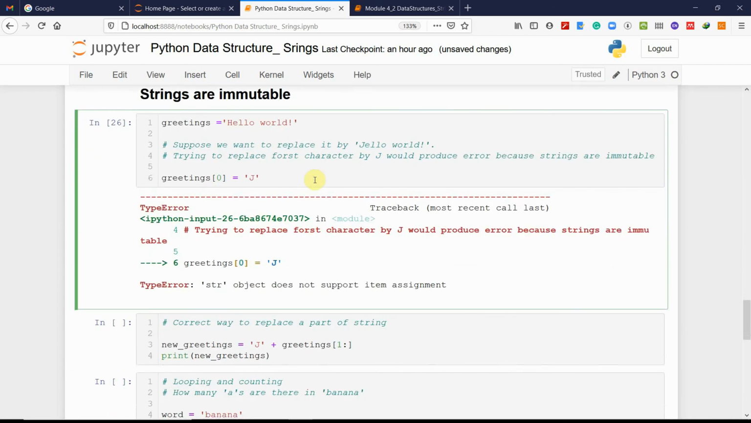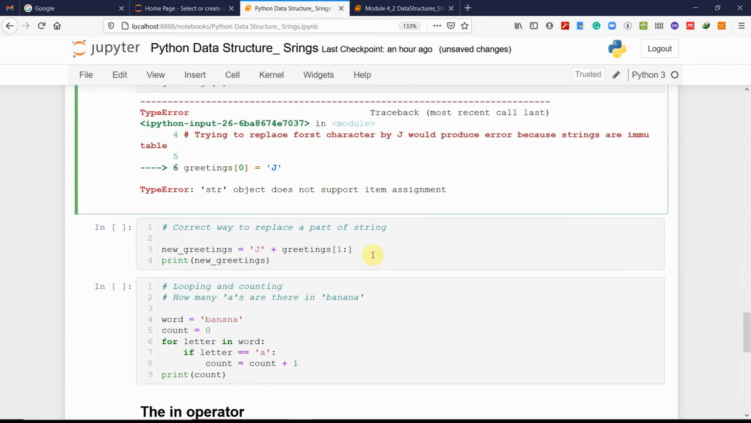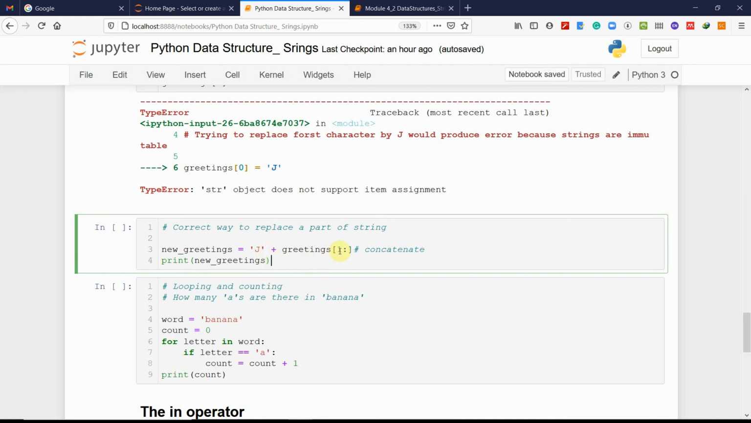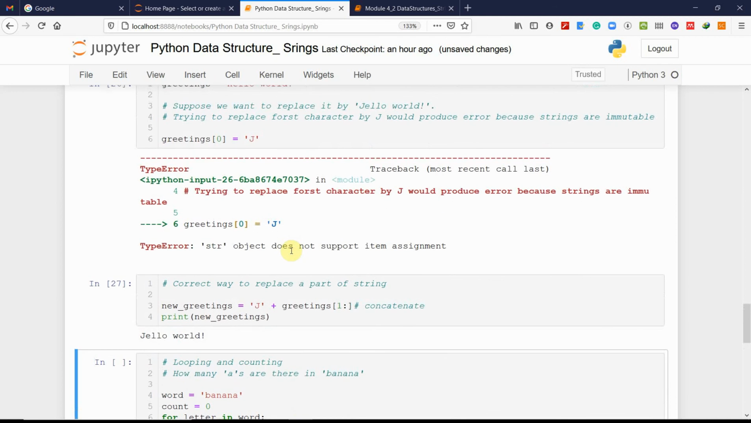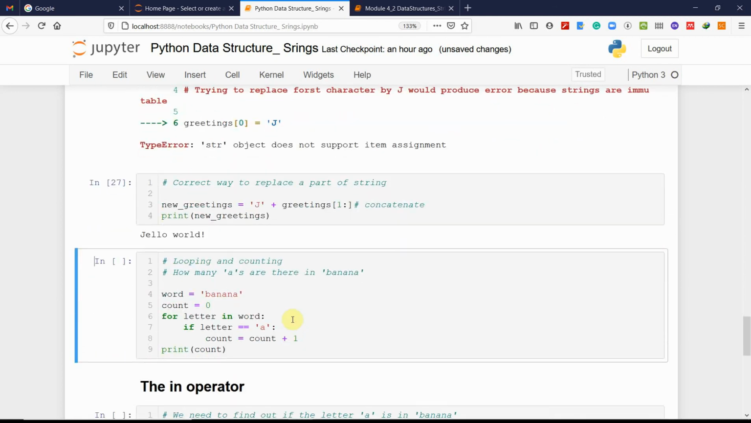But there is another hack that we can do, and that's concatenation. We can concatenate simply by using the plus sign. For example, we say J plus greeting from index 1 onward. We start from its second character, so we get jello world, because we start with J plus its second character e, double l. So that's how we can concatenate.